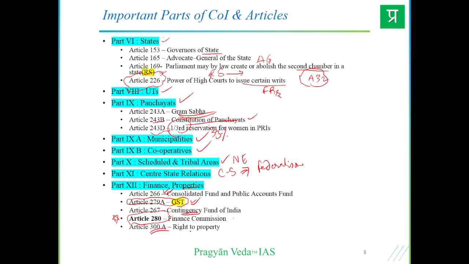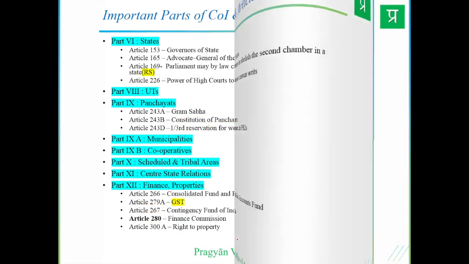Article 300A, the right to property, is inserted within Part 12. Earlier Article 31 was a fundamental right, which was the right to property, but based on the First Constitutional Amendment Act and various judgments, it was removed and put under Article 300A here, and it remains just a legal right only. It is not a fundamental right anymore, the right to property.